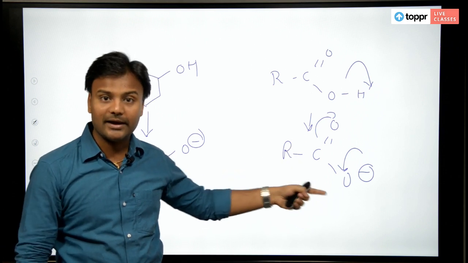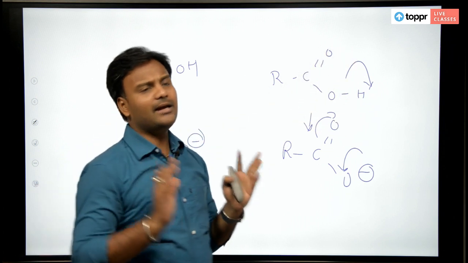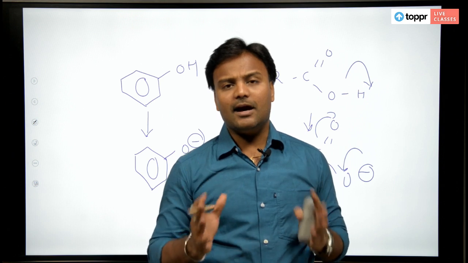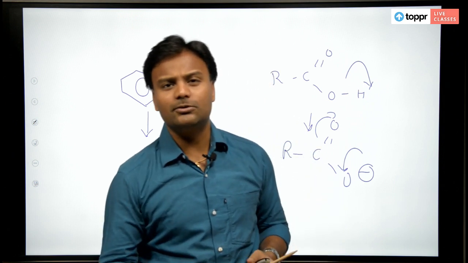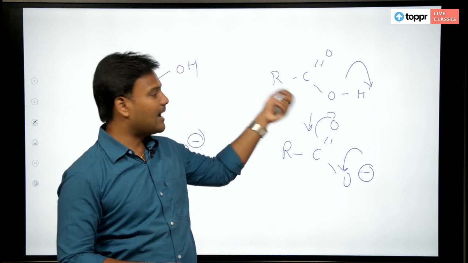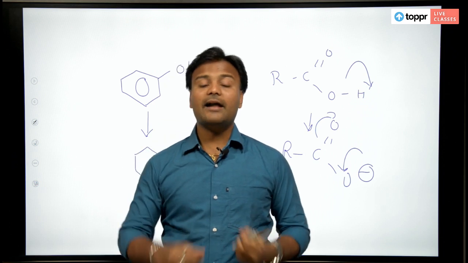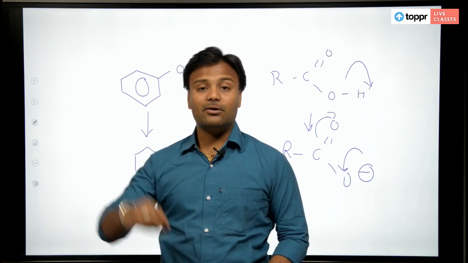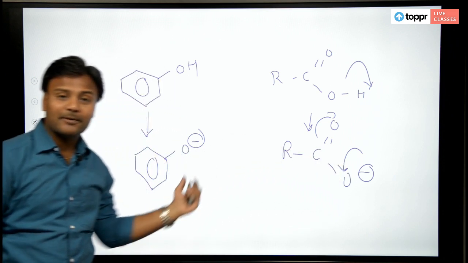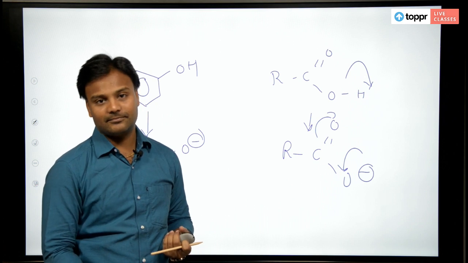That is the reason why they are happy to lose those protons also. Usually any molecule, whether it has a positive charge or negative charge, they are not stable. They can't bear the positive charge or the negative charge on them. But these molecules, the phenols and carboxylic acids, they are happy to lose those protons because even after losing those protons, the negative charge which is present on them delocalizes to reduce the energy.